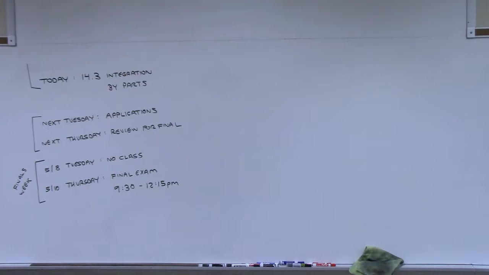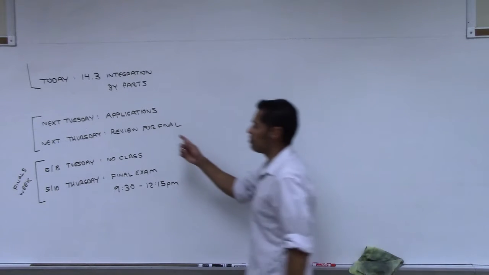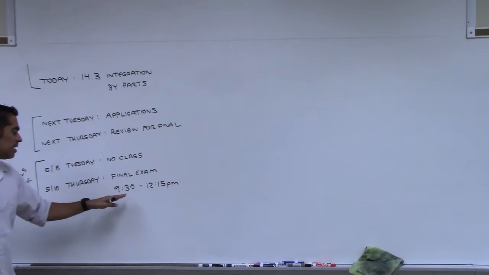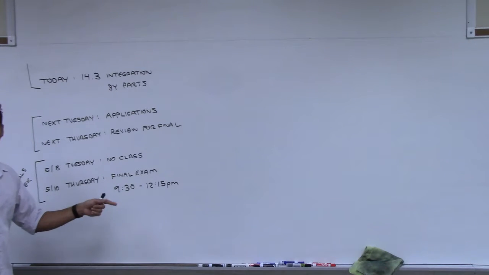Okay, so I just put up real quick a summary of what it is we're doing. We only meet as a class three more times, including today. So today we're going to do integration by parts. And then on Tuesday we're going to do applications, which are word problems. And then next Thursday we're going to review for the final. And that next week is finals week, so we only meet one time. And we meet on Thursday for our final exam, which starts at 9:30, but ends at 12:15.